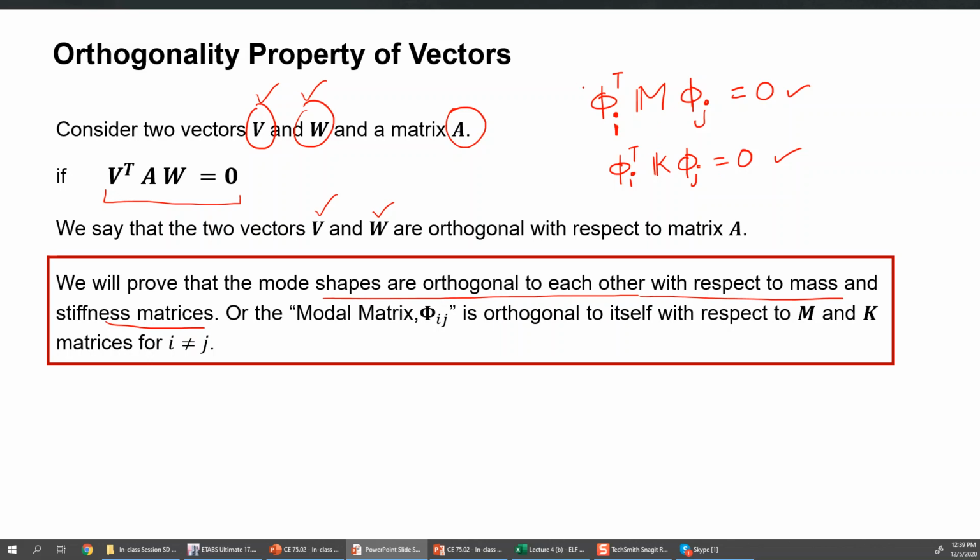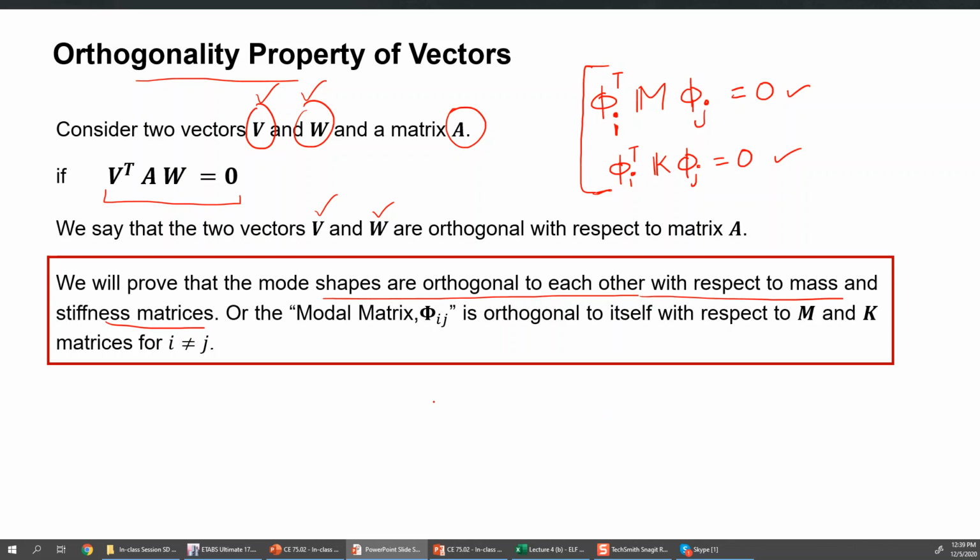So this is a property which mode shape vectors have, the orthogonality property. And this property is very useful, and we will use this property to basically formulate an analysis procedure based on the idea of mode shapes.